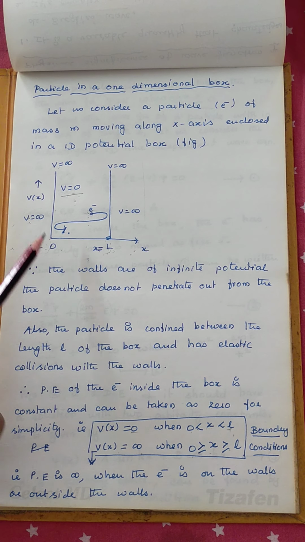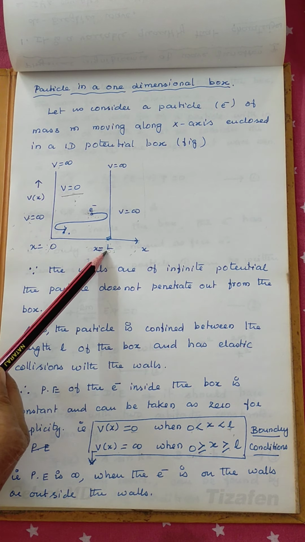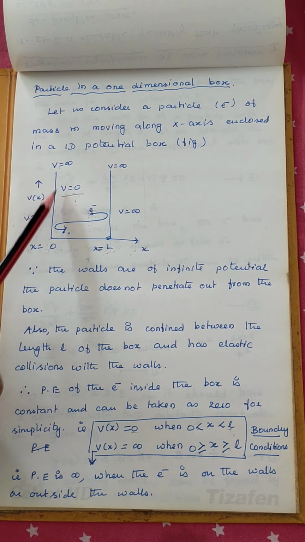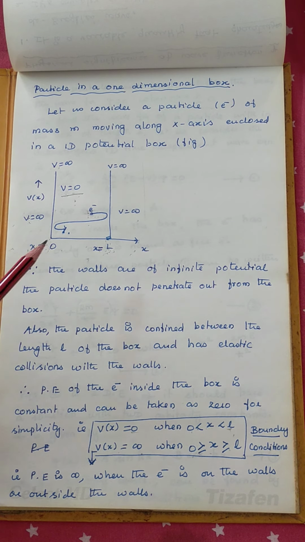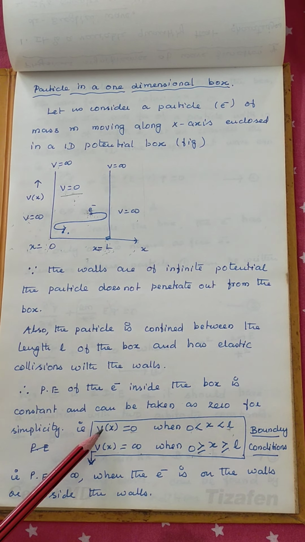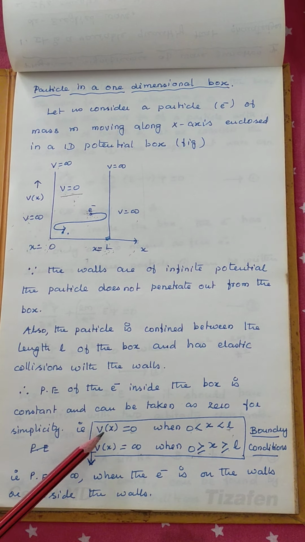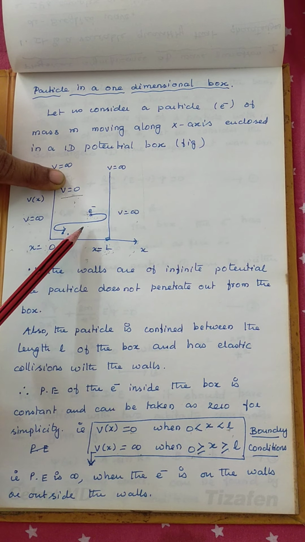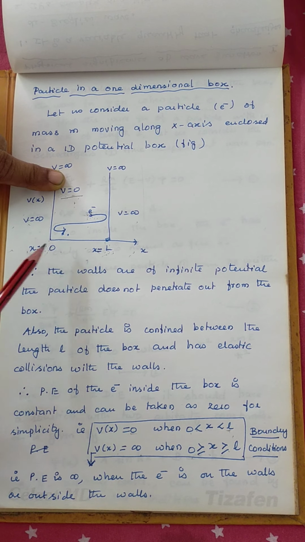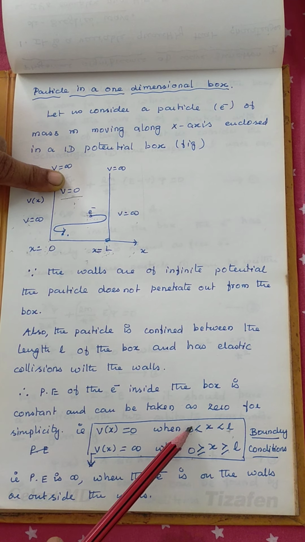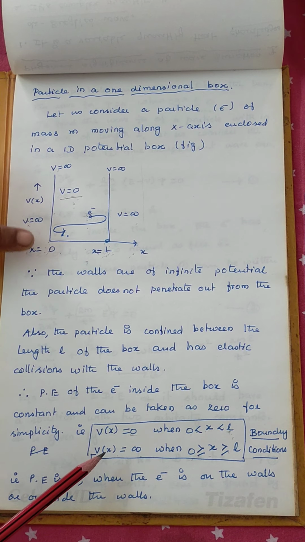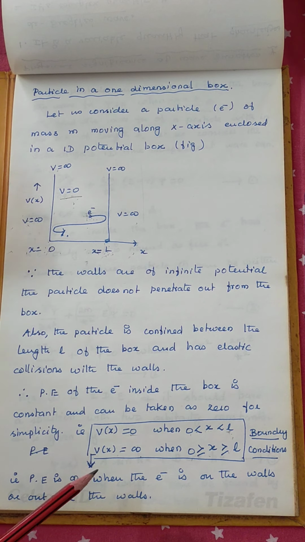So let us take the potential well from 0 to L, where the potential energy of an electron inside the walls is 0, and on the walls and outside the walls the potential is infinity. Then we write the potential energy: V is 0 inside the well, that is, x is greater than 0 and less than L, and on the walls and outside the walls the potential is infinity.